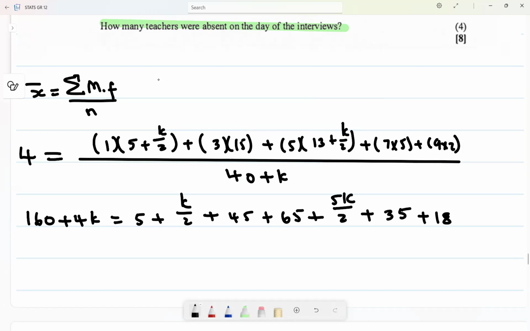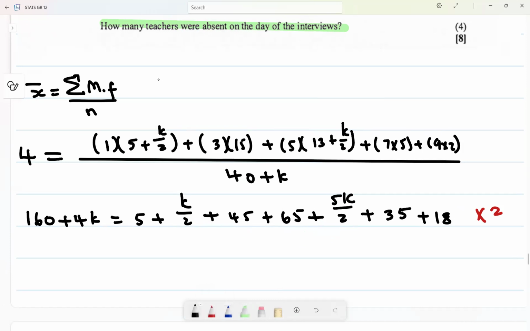And then do your mathematics of multiplying everything by 2. We are trying to remove the denominator thereof.